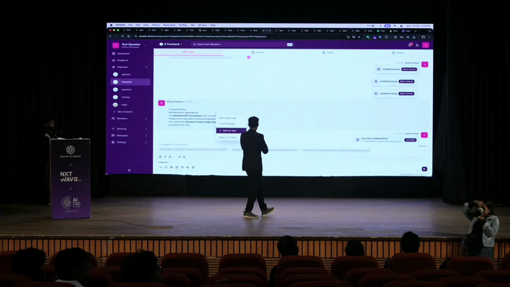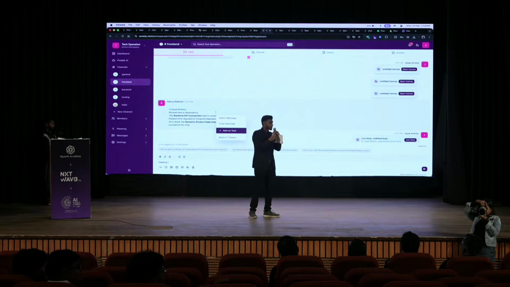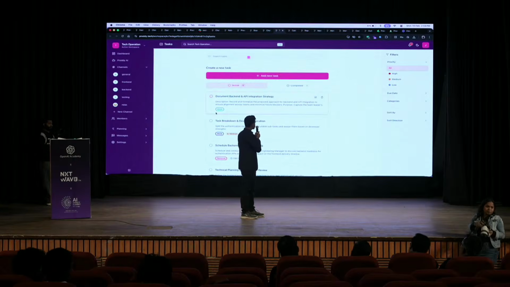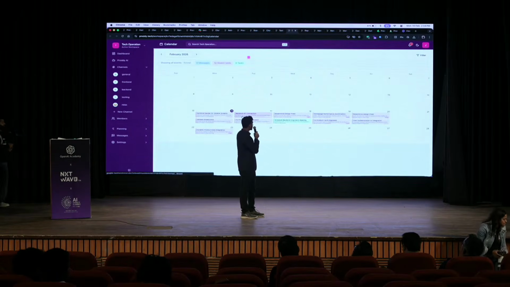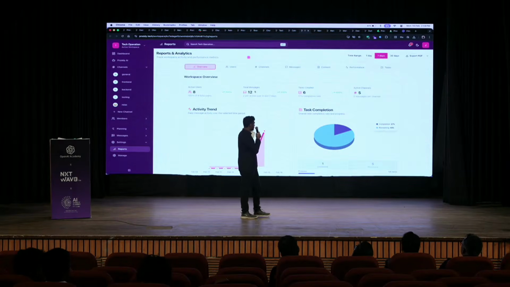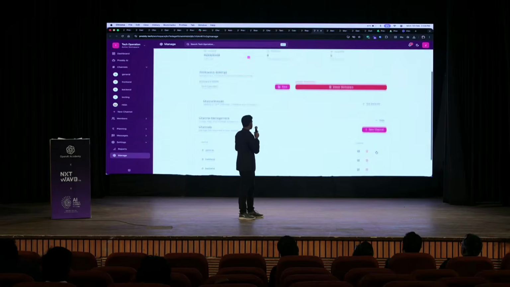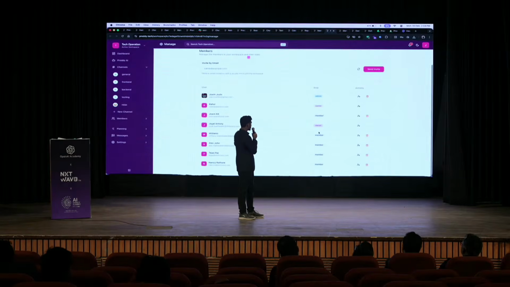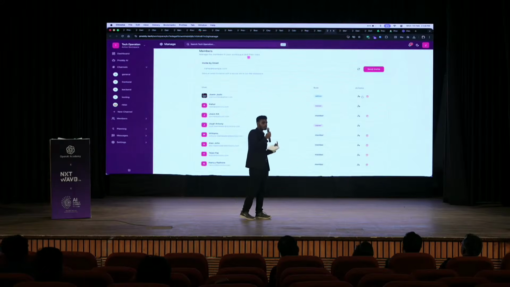Okay, sure. So I will be switching to the next page. There will be a task, there will be a calendar, next page. The reports feature, which will be very helpful for admins, so you can see all the reports, next page. So there will be workspace overview, you can enable or disable certain features, next page. You can change the members, you can invite members, so it's very secure. We check securely whether the hash is proper and the emails are proper, next page.